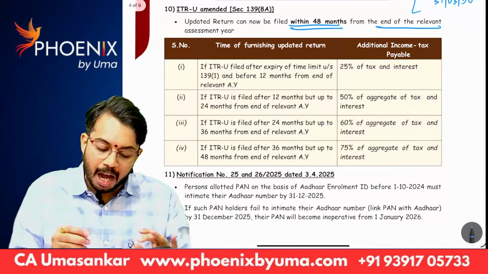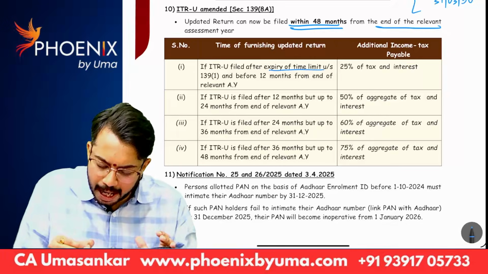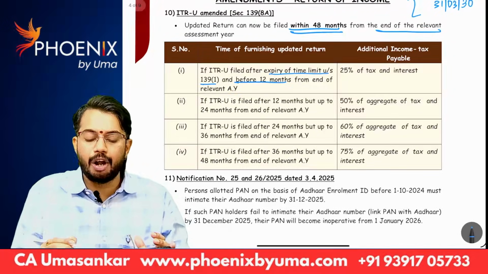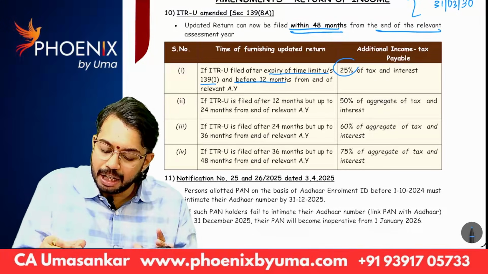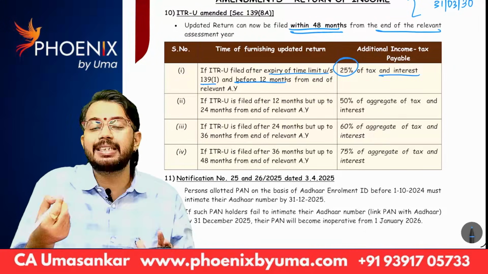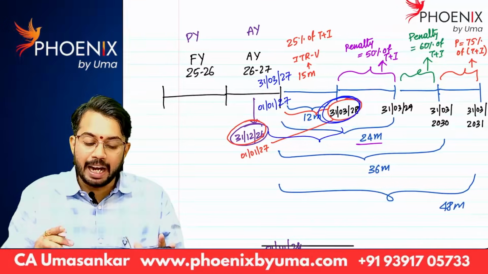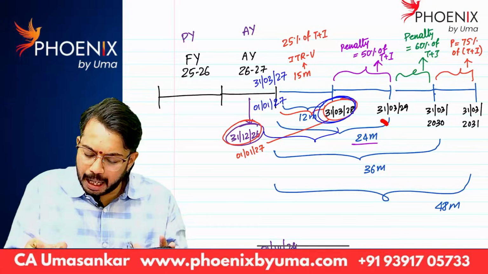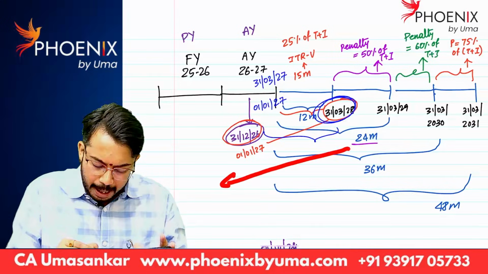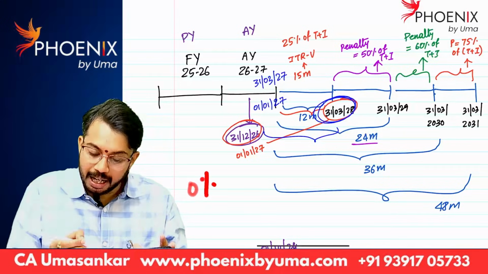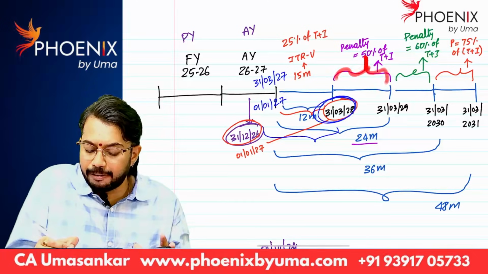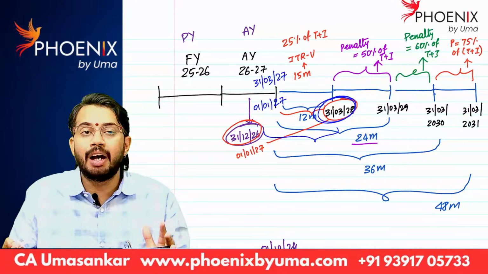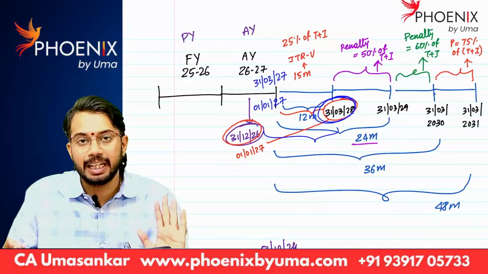You can see, ITRU filed after expiry of the time limit under section 139(1) and before 12 months from the end of the assessment year: the penalty is 25% of tax plus interest. If ITRU is filed after 12 months but before 24 months, then the penalty is 50% of tax liability plus interest.